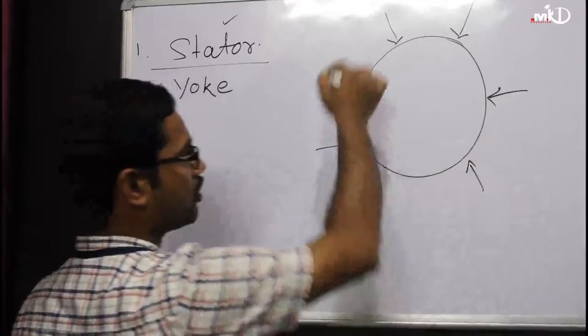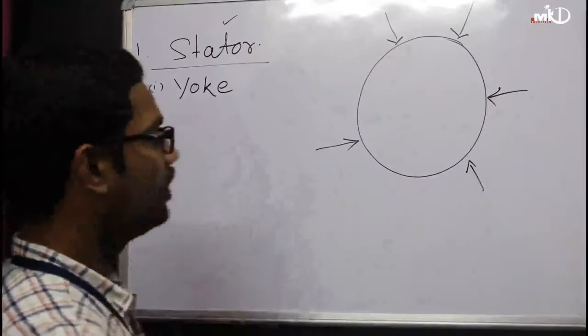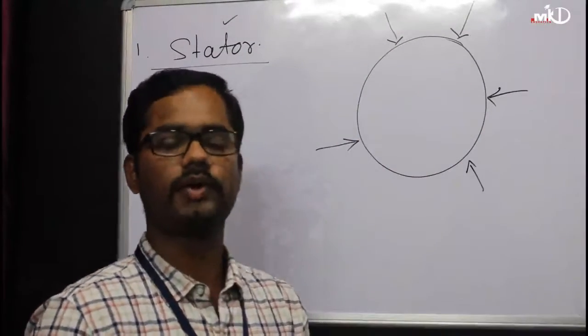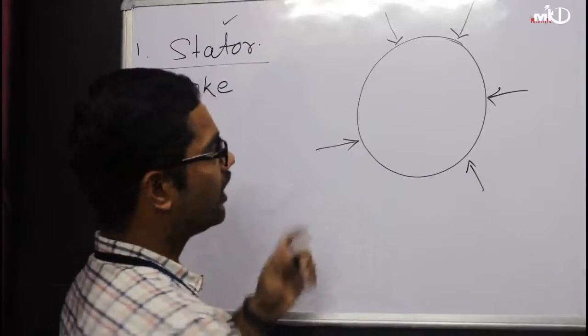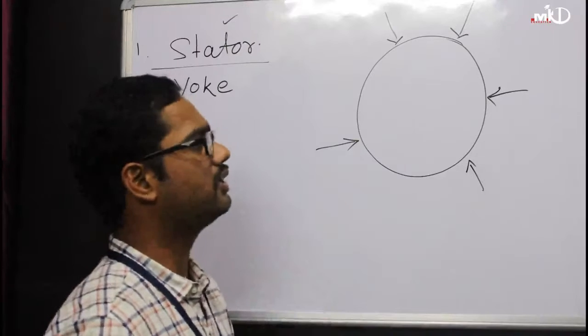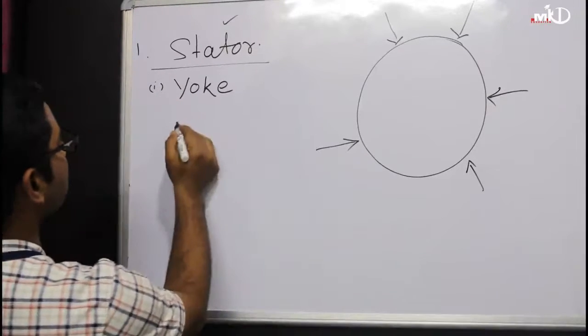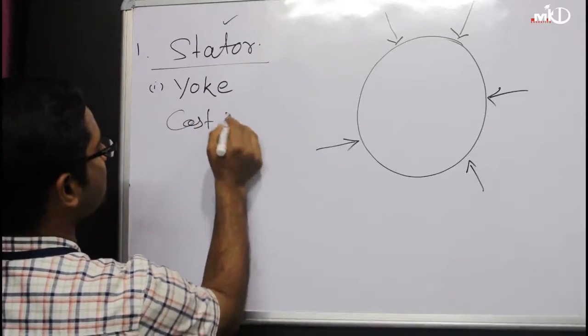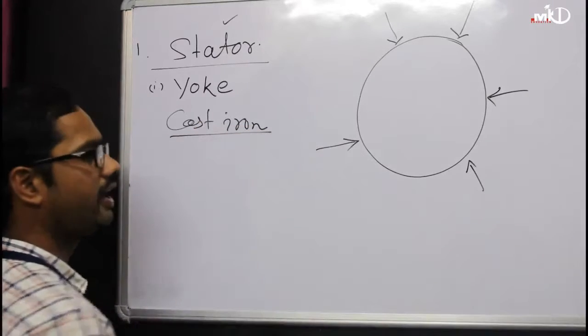So this is the circular body, it's called yoke, which is the outer part which stops foreign objects like your water, your dust, other particles from getting into the machine. So this is a cast iron part.